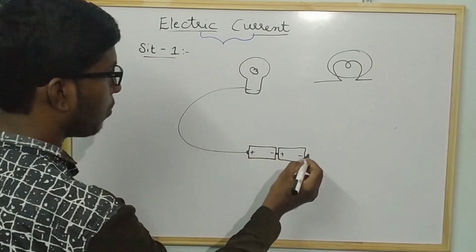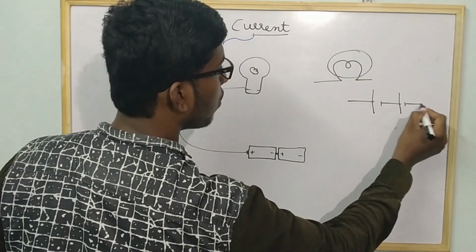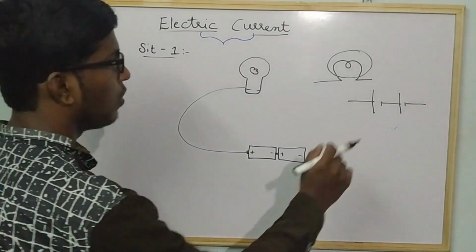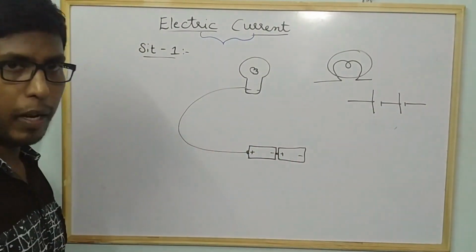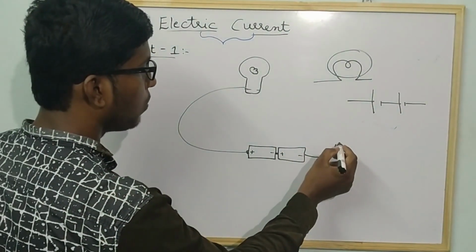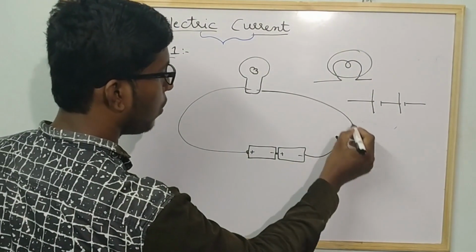Positive terminal and negative terminal, and this is the symbol of the battery. Fine. Now assume that this battery is connected through a switch. Assume that this is a switch. This is the symbol of the switch.